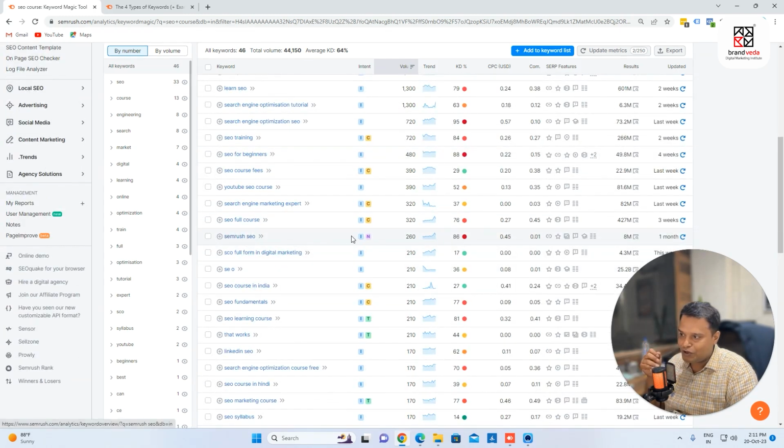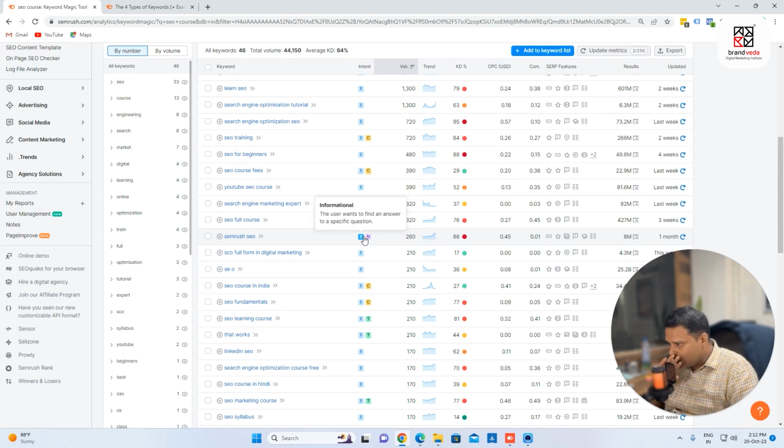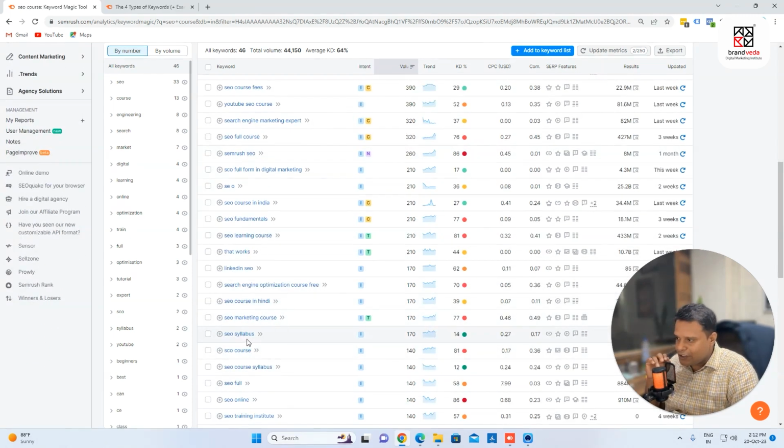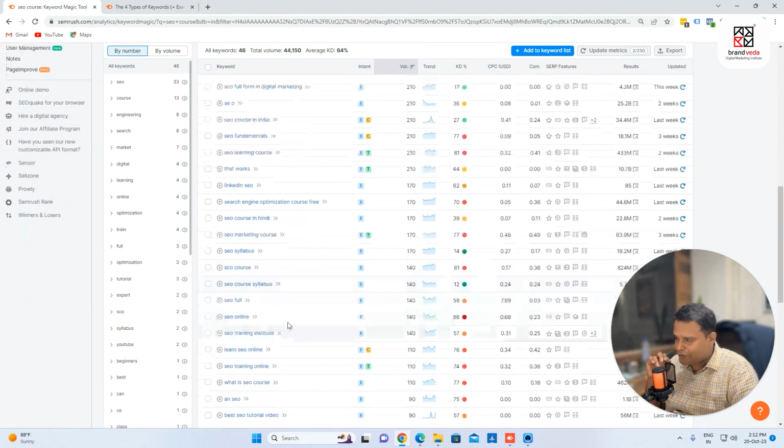SEMrush SEO, it means they're looking for navigation, because they want to go to SEMrush. SEO, probably they want to use the tool SEMrush for SEO. This is again informational also. SEO syllabus, you can see information. SEO full information. I think sometimes when people search for SEO syllabus, this might be transactional as well, because people are looking for syllabus, then they'll take admission, but that's okay.